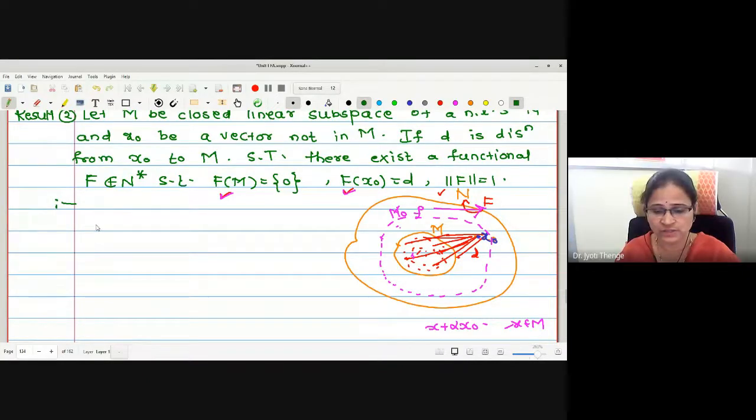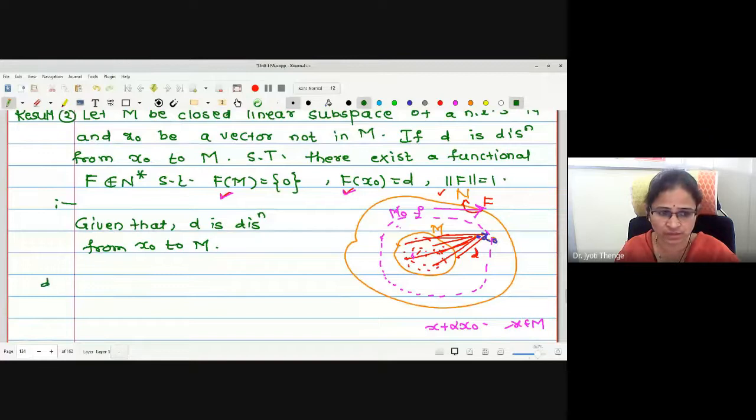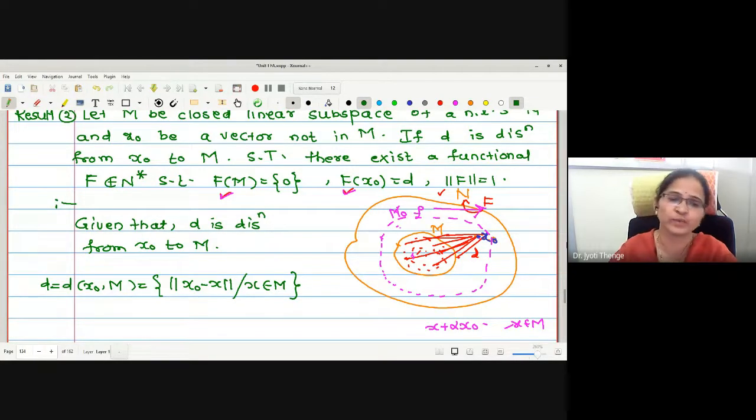Yes, ma'am. Now let us first start with D, the distance from x naught to M. We will write out the formula for the distance between the point x naught and the set M. This is nothing but the norm of x naught minus x, where x is in M. Here I have shown the sketch by considering the norm to be the shortest distance.